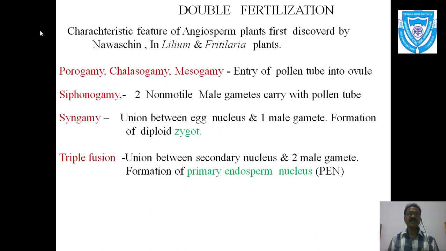So let us stop here, and we will discuss double fertilization in the next lecture.